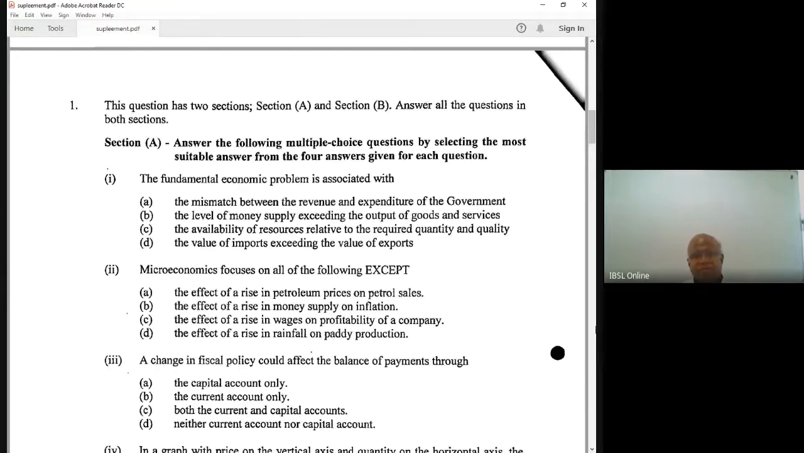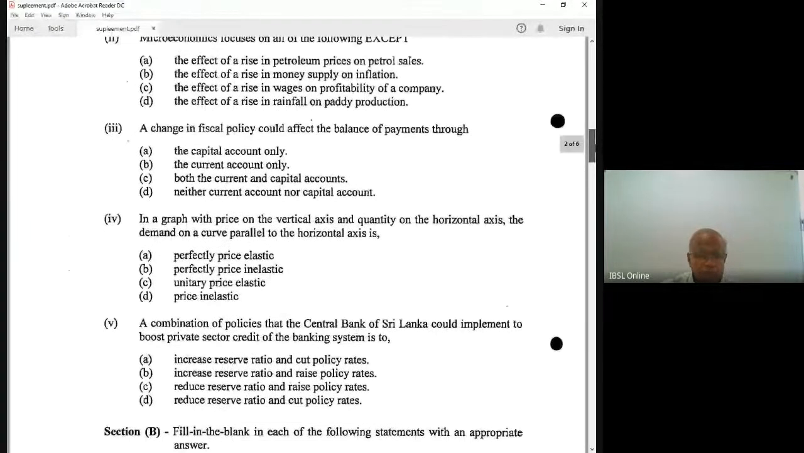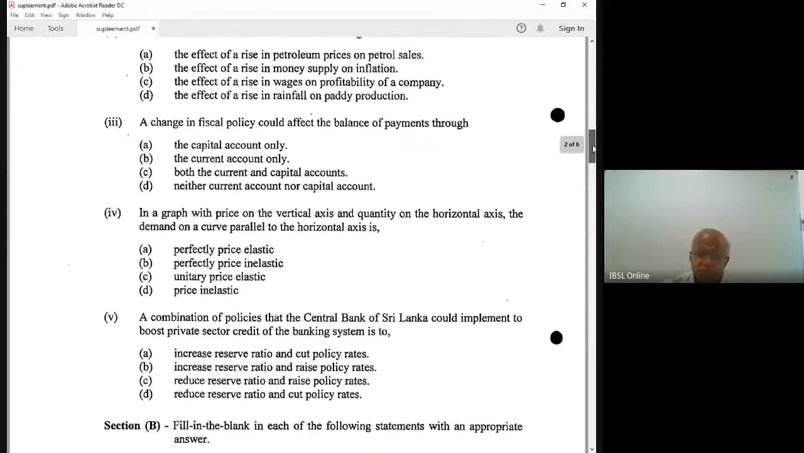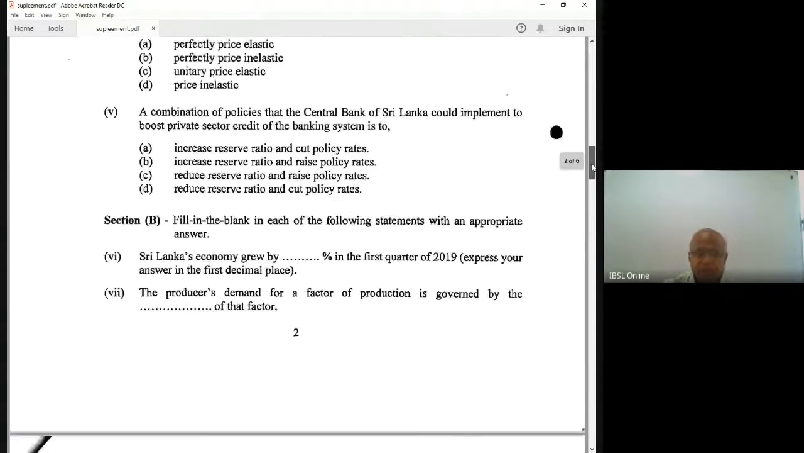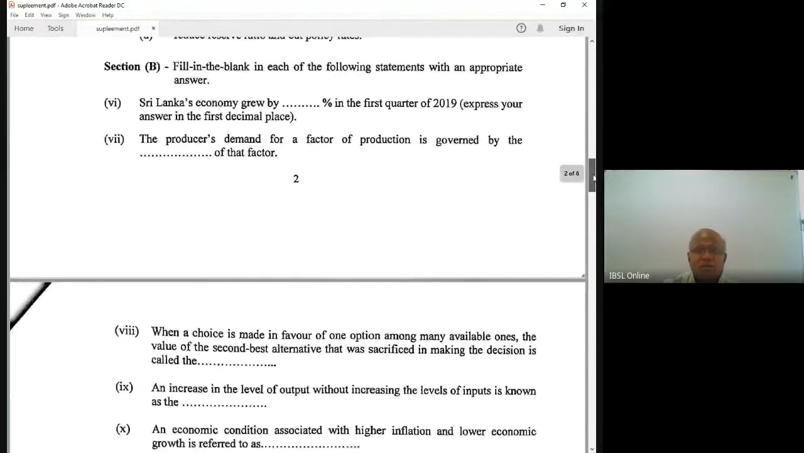Question number 1, quickly we decide. Please take the question paper. I believe you have the paper. Answer the following multiple choice questions by selecting the most suitable answer. These multiple choice questions have 10 parts, 1 to 10. For each of the first 5, you have 4 responses and you have to select the correct answer. Only one correct answer. The next 5 questions are about the Sri Lankan economy.